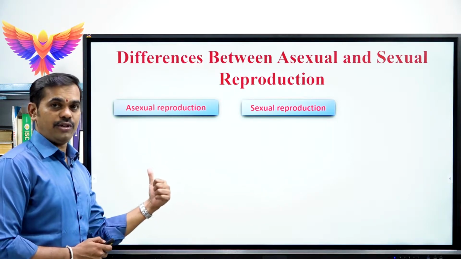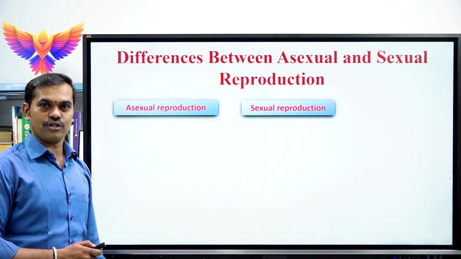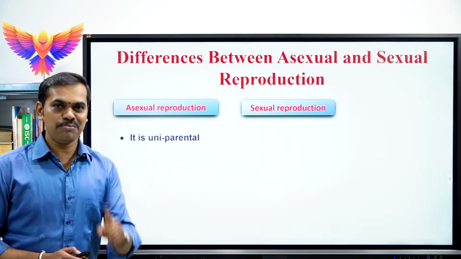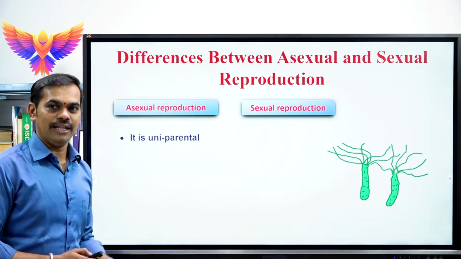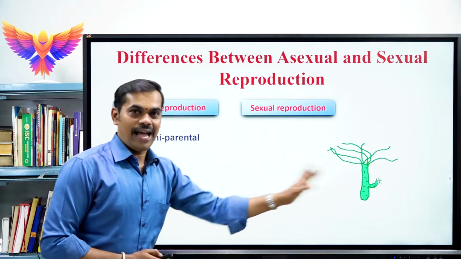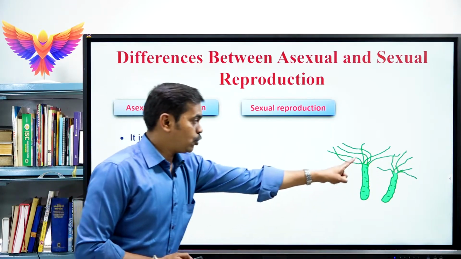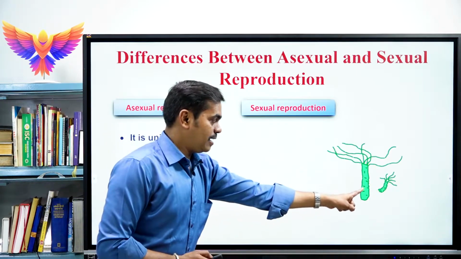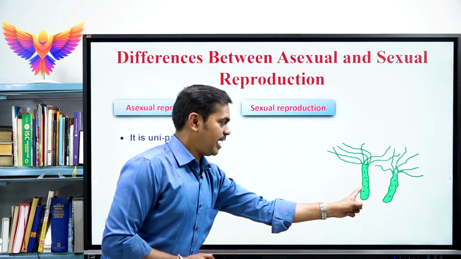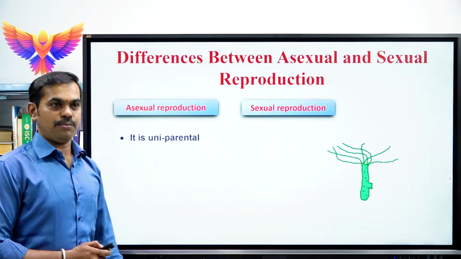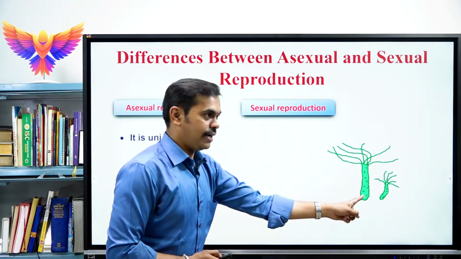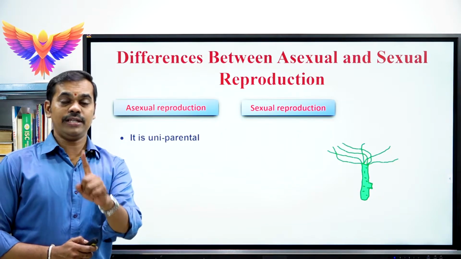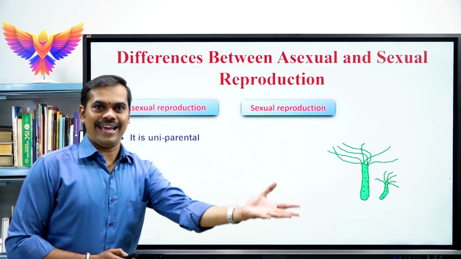The first difference between asexual and sexual reproduction is that asexual reproduction is uniparental. Uni means single. Look at the diagram. This is the hydra. Already in 11th you have studied. So this is a single hydra. It belongs to the phylum Coelenterata. From the external body surface of the hydra, a new or young one is developed. That is uniparental. From this parent one more new organism comes. That means from a single parent a new organism develops.